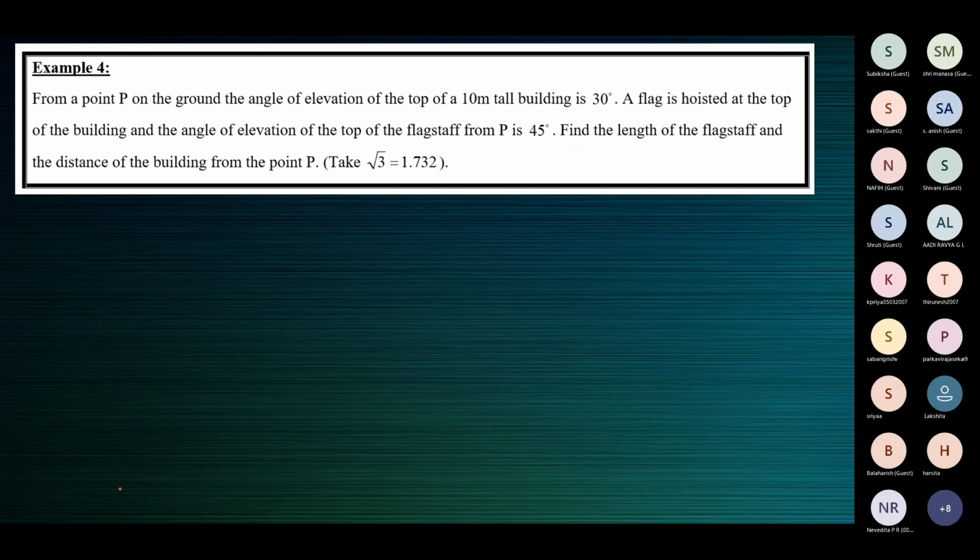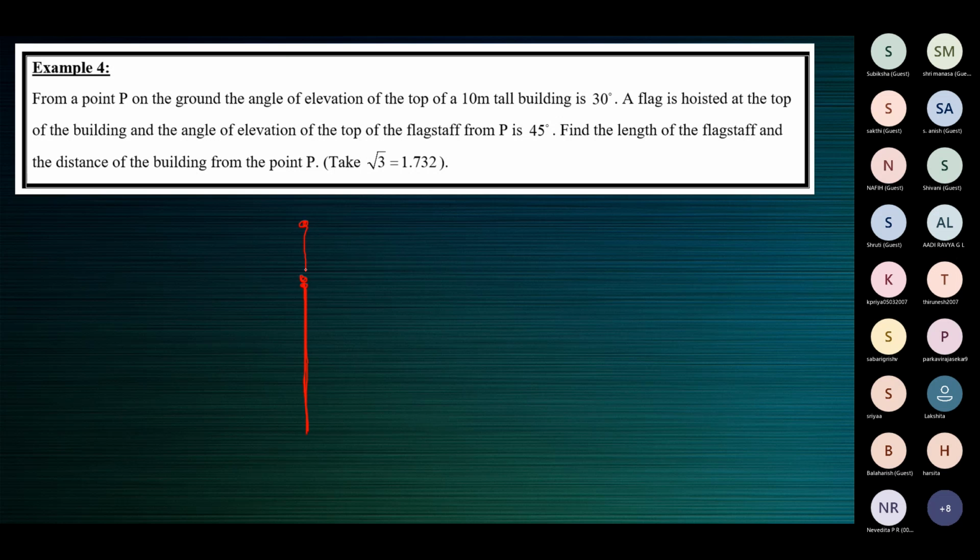So in this question, there is a 10-meter tall building and there is a flag hoisted on top of this building.